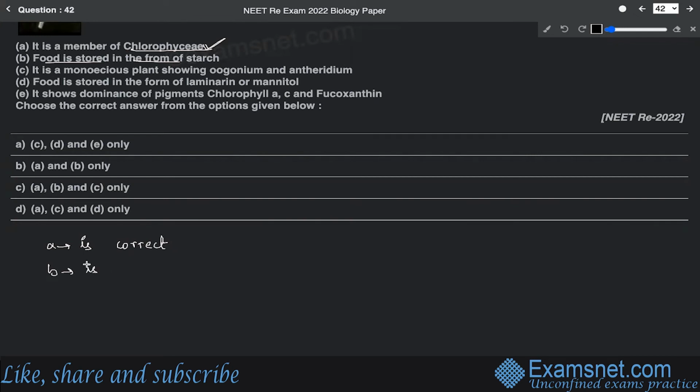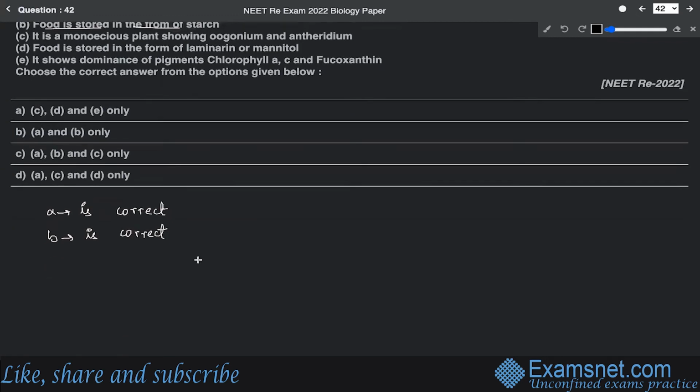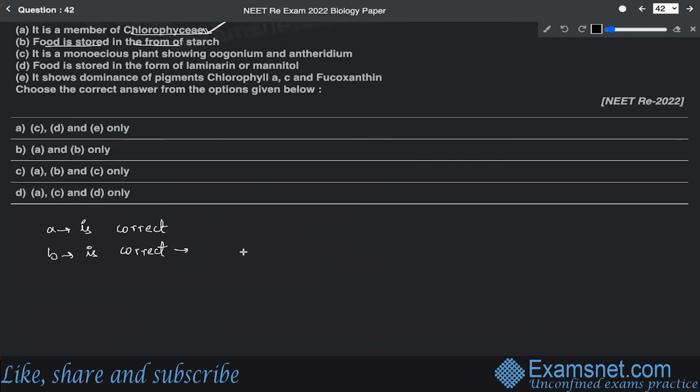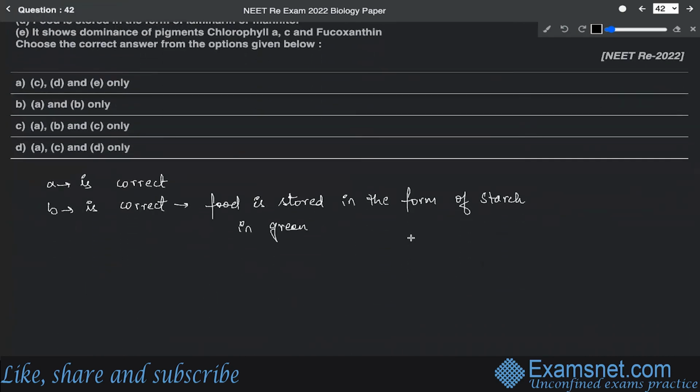Reason being that in case of green algae or Chlorophyceae, the food is usually stored in the form of starch. In all the members of the green algae, the food is actually stored in the form of starch.